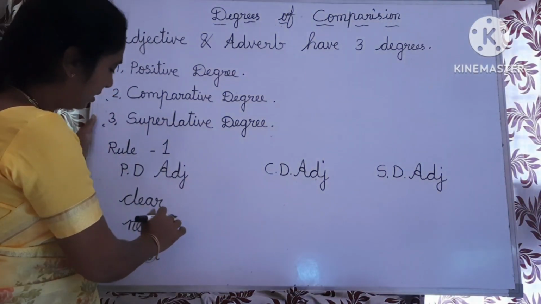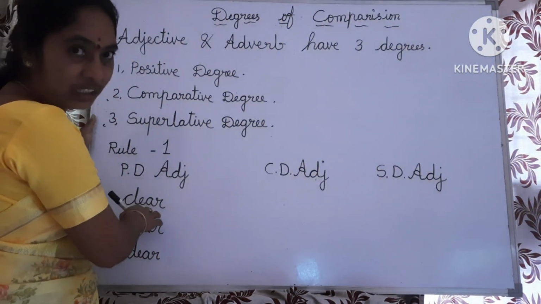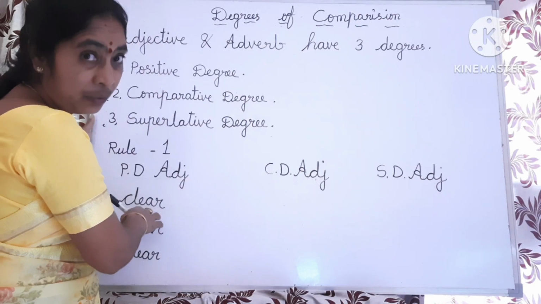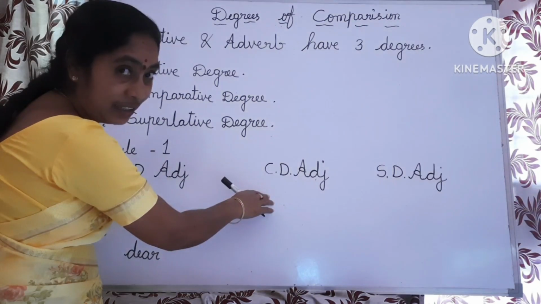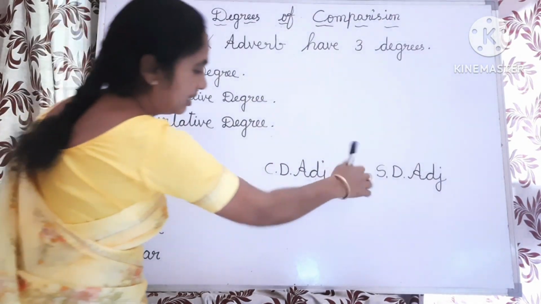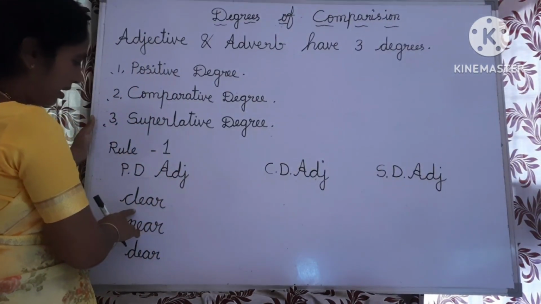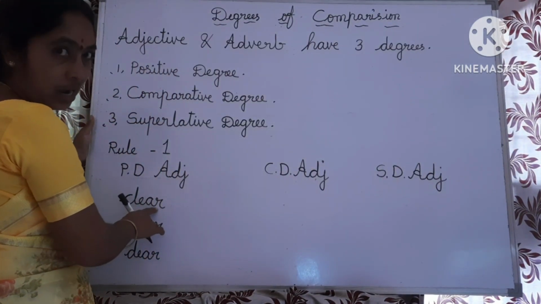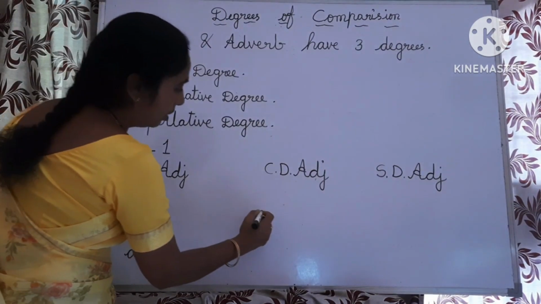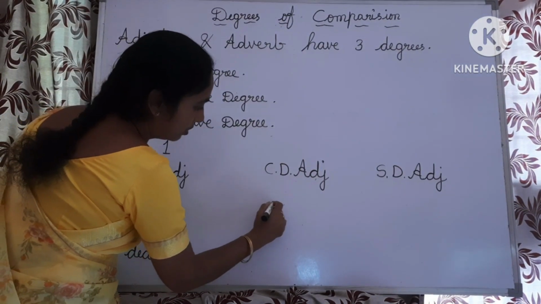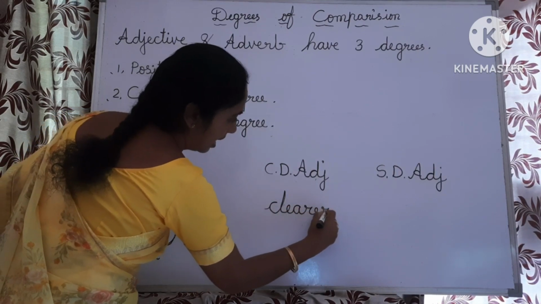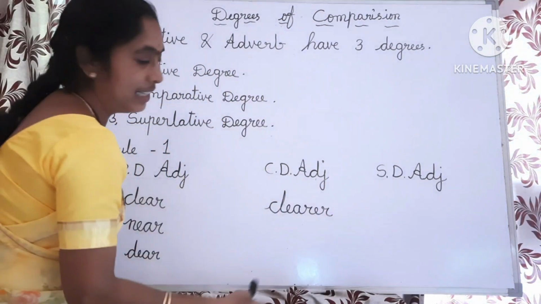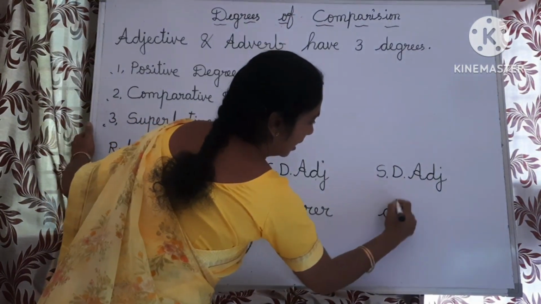If the adjective ends with a consonant sound, we have to add er in the comparative degree and add est in the superlative degree. For example, clear. It ends with a consonant sound. We have to add er in the comparative degree: clearer, C-L-E-A-R-E-R, clearer. Add est in the superlative degree: clearest.